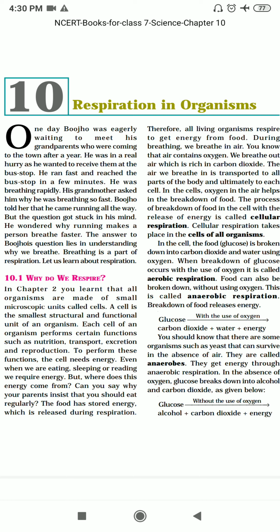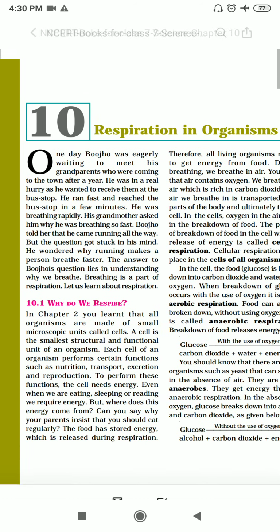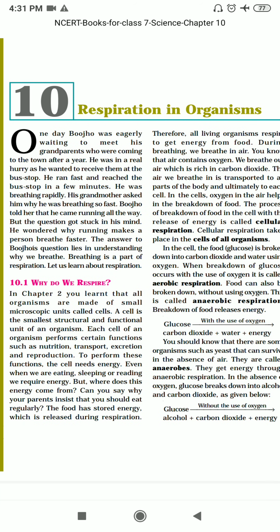That nutrition is used for the maintenance of our life processes. So when living organisms obtain food, they use this food to convert it into energy, so that whatever energy we get from the food, we can use for various purposes, right?